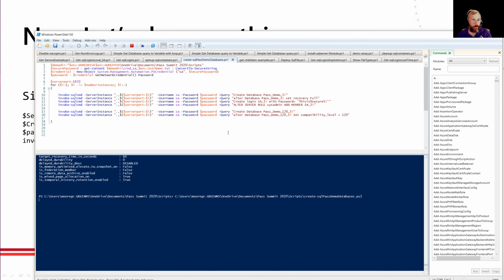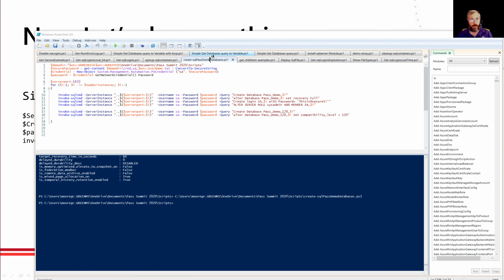So hold on to your hats, see how long this takes. Should not take very long, but again, think if we had to log into each machine manually, that might take some time. So boom, what have we just done? Again, created 2 databases on each of 4 instances, so a total of 8 databases, a login on each instance, and assigned a role for that login. Pretty simple. And again, I didn't have to use SSMS to get into the box, go into the GUI, cut, paste, and all that fun stuff. I could simply run this as a single script.